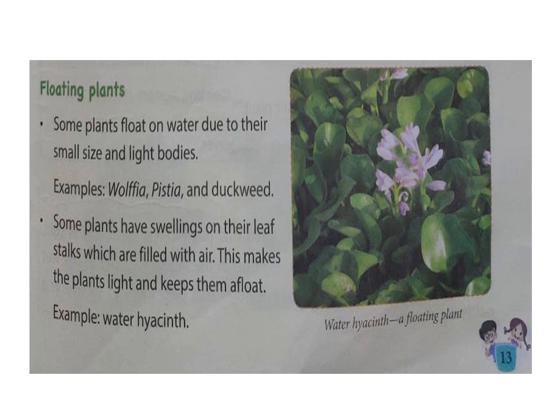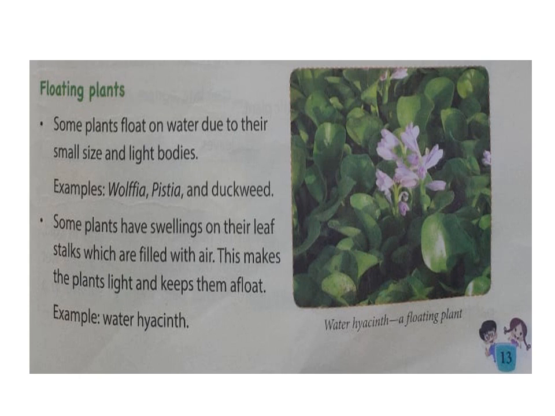First we will discuss the floating plants. Among the aquatic plants, some are not fixed at one place. They float on the water due to their small size and light bodies. Examples: Salvinia, Pistia, duckweed. Other plants have a swelling on their leaf stalk, which is filled with air.